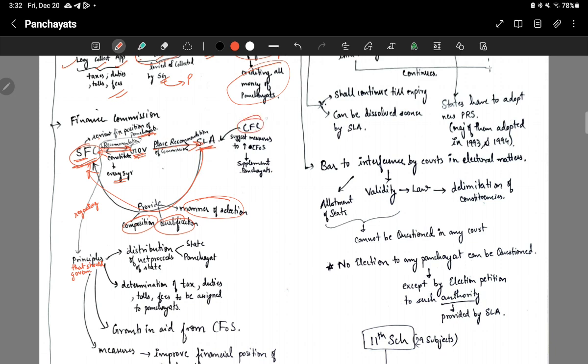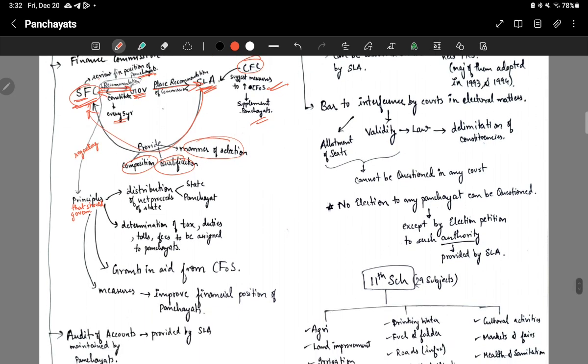And also the central finance commission will suggest measures to increase the consolidated fund of the state to supplement or increase the resources of panchayats. Okay, it will give some measures to this state legislative assembly. After all this, devolution will happen. And these recommendations are not binding, just recommendatory. Okay, now regarding these recommendations, there are some principles that should govern, which are related with distribution of net proceeds of states between state and panchayat. Recommendations should be based on this distribution of net proceeds, how it has to be distributed.